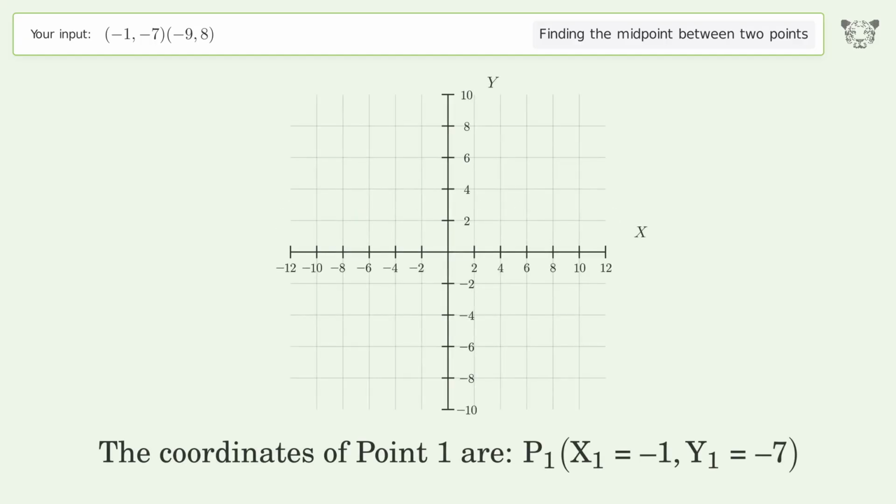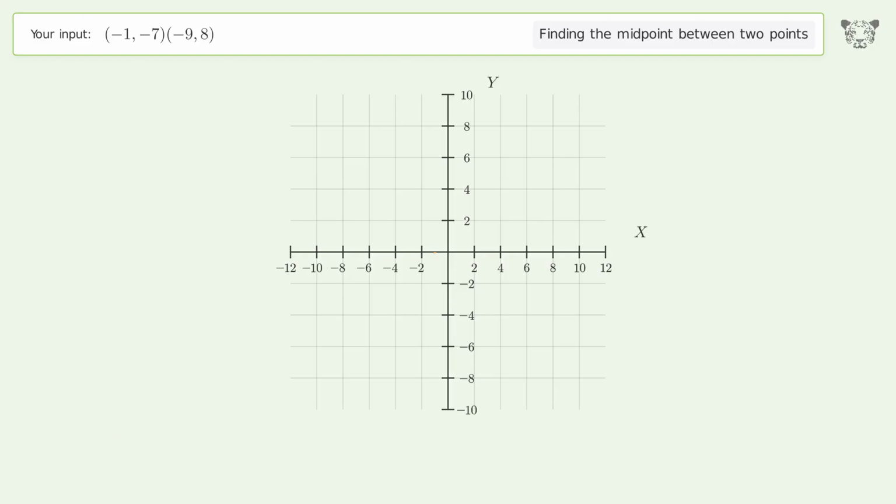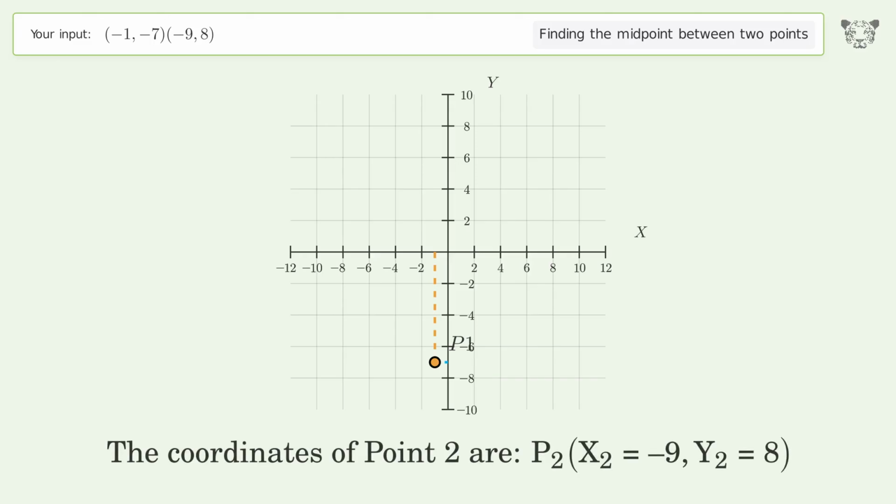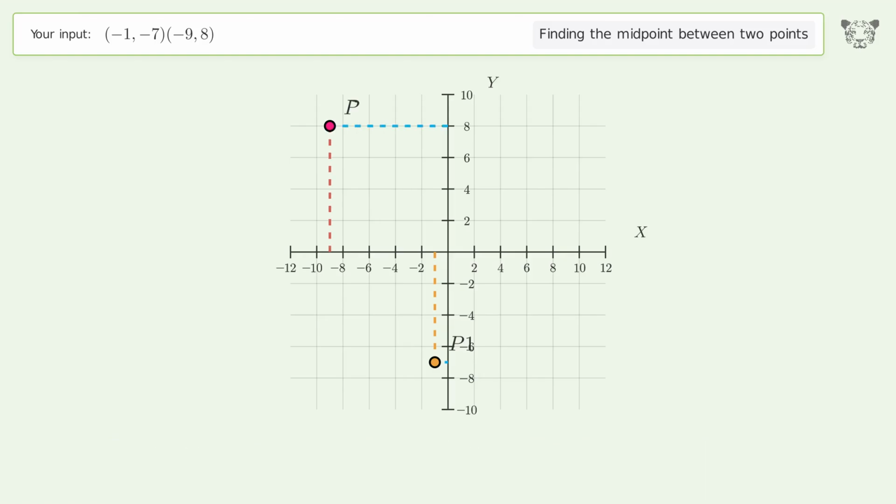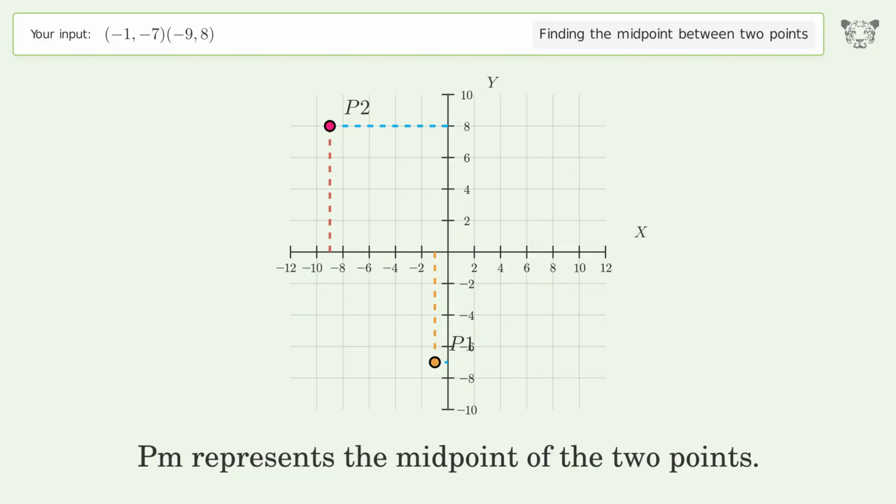The coordinates of point 1 are x1 equals -1, y1 equals -7. The coordinates of point 2 are x2 equals -9, y2 equals 8. PM represents the midpoint of the 2 points.